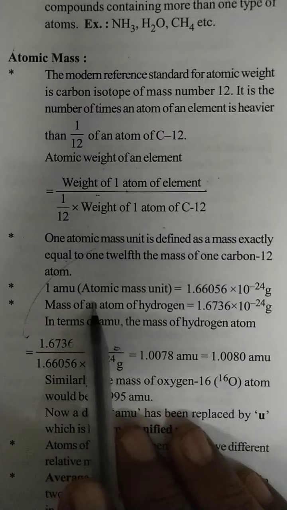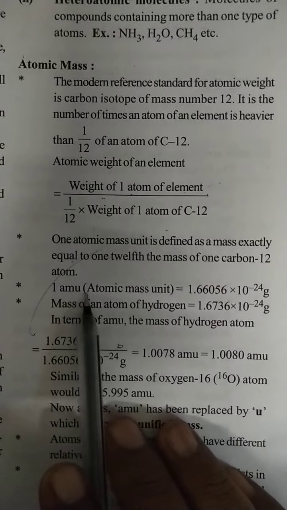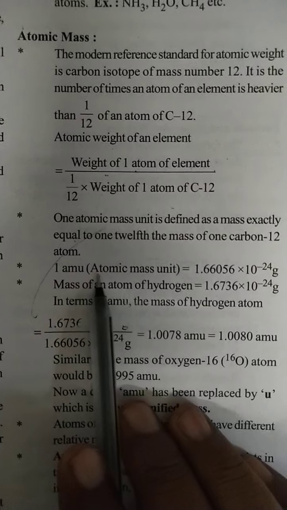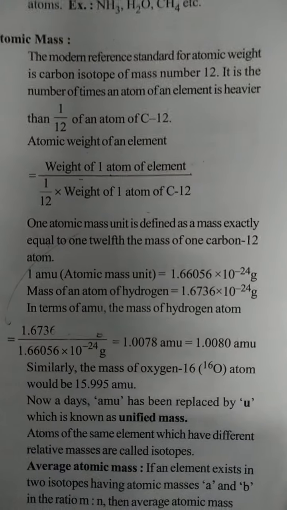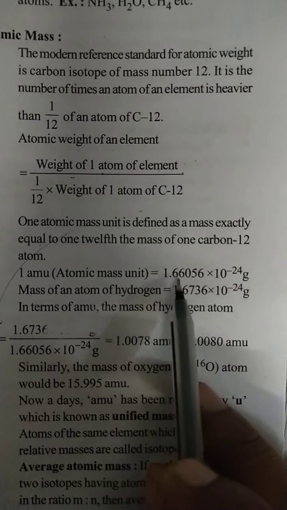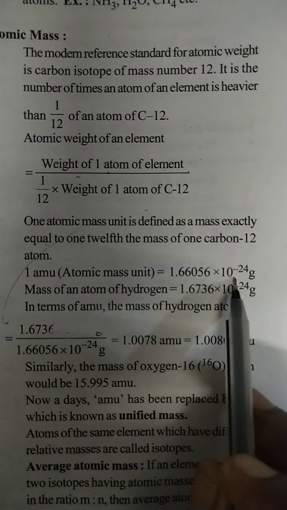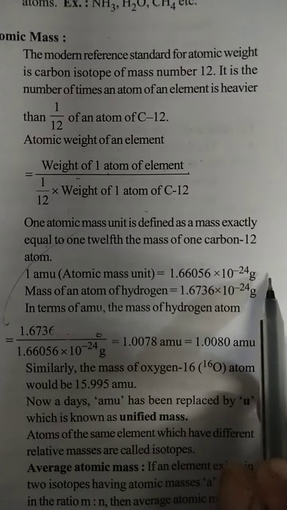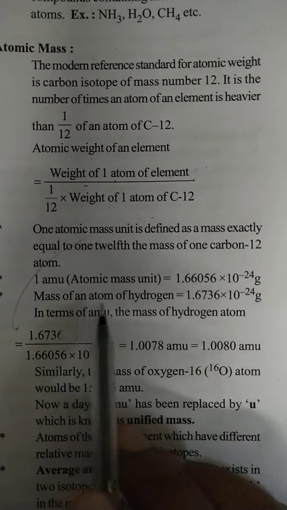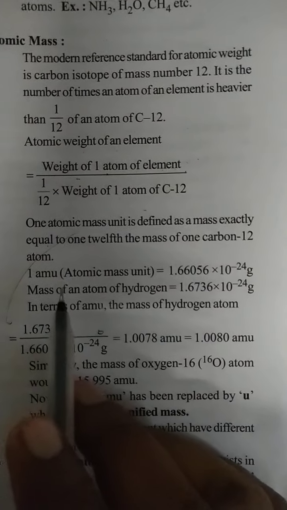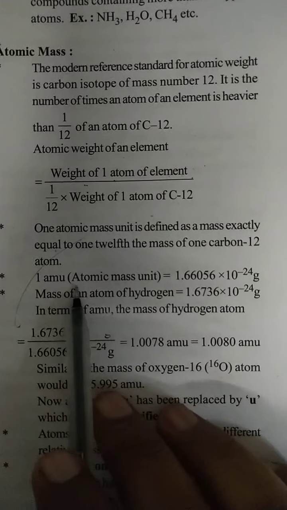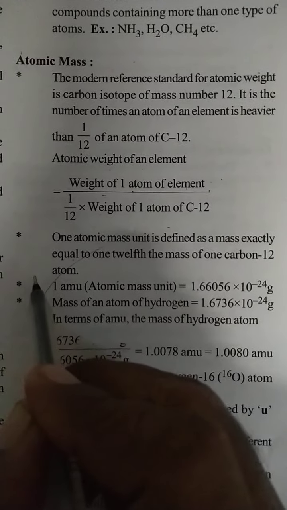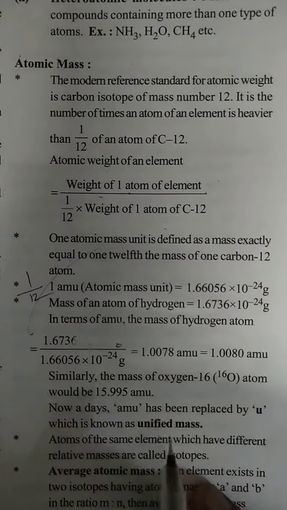One AMU is nothing but one atomic mass unit. That atomic mass unit value is 1.66056 into 10 to the power of minus 24 grams. So the mass of an atom is expressed in one AMU, which is 1/12th part of the carbon isotope.